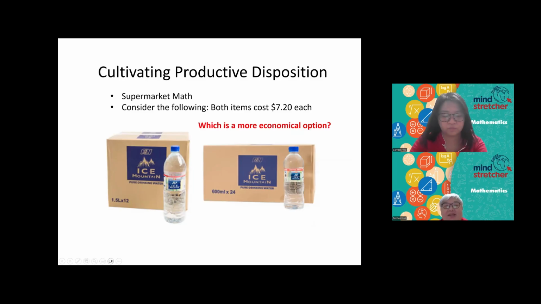This is one example. If you go to a supermarket, you can ask your child, both of these items cost $7.20 each, which will be more economical: to buy 1.5 liters with 12 bottles, or 600 milliliters with 24 bottles? Then you can get your child to calculate which one will have more volume of water.